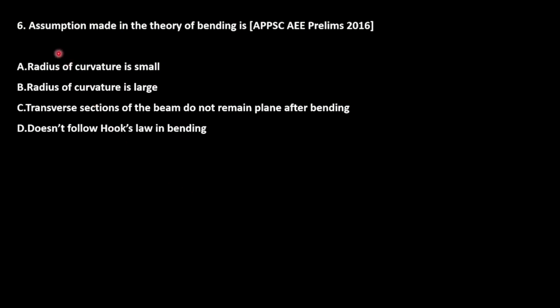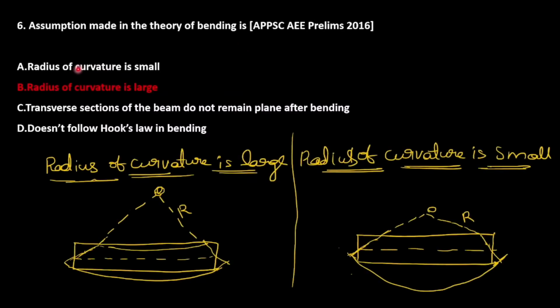So next question. Assumptions made in the theory of bending. So option B, radius of curvature is large. So why is this large? Let's see here. We have the assumption that the deflections are very small.